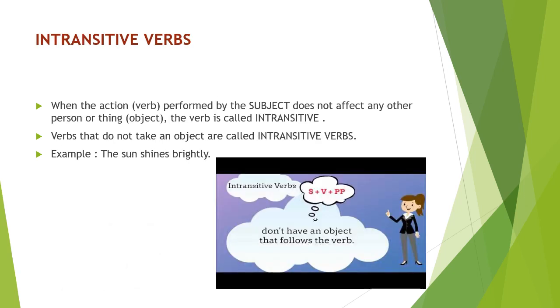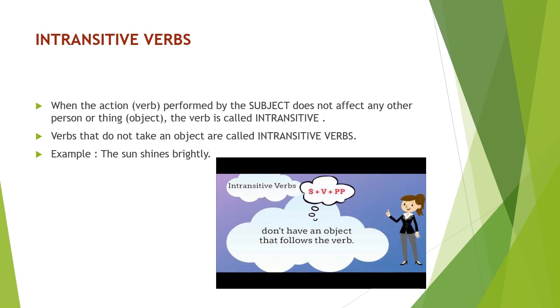Next will be intransitive verb. So let us talk about the intransitive verb. When you write a sentence and the sentence has the subject and the verb, but you are not getting here any object, means the sentence is without an object, so the verb will be called intransitive verb. So keep in your mind, children, verbs that do not take an object are always intransitive verbs.